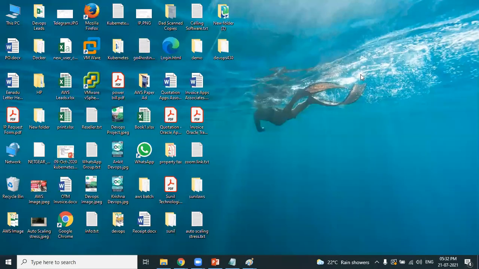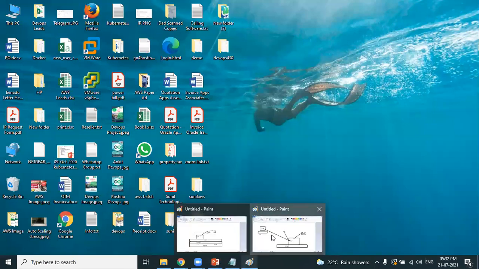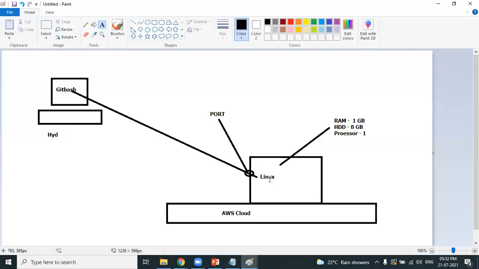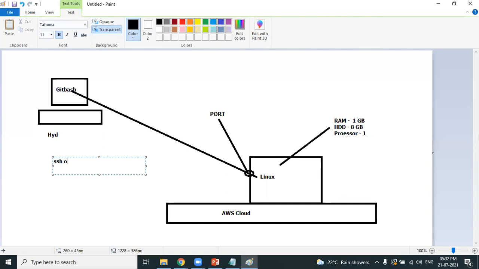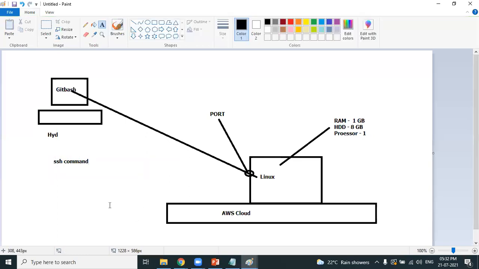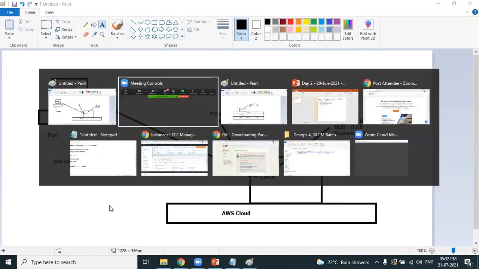Next, how to connect? Friends, if you want to connect to a Linux machine which is running somewhere in Mumbai, you need to use the SSH command. What command is used to connect to a Linux machine? The SSH command. So how to write an SSH command? You don't need to write it. AWS provides you the SSH command.